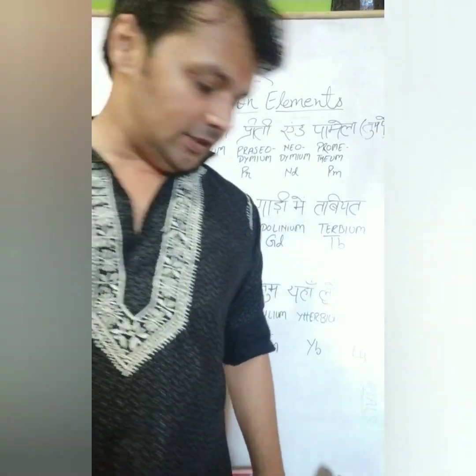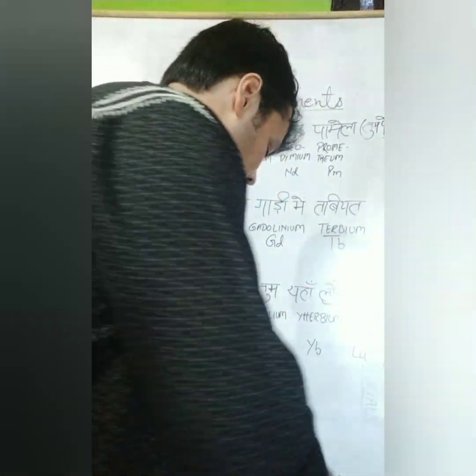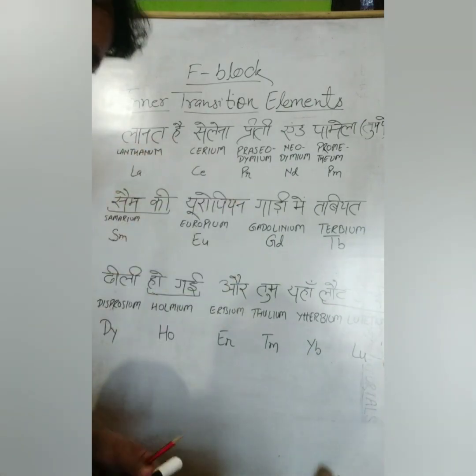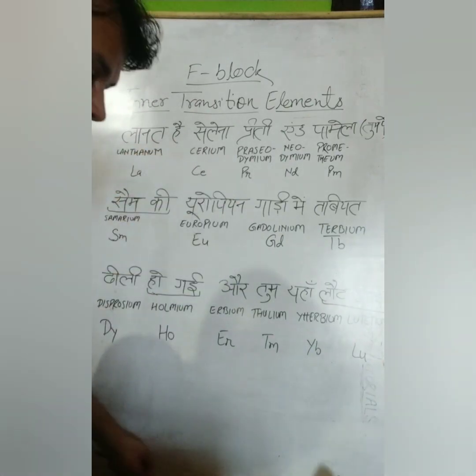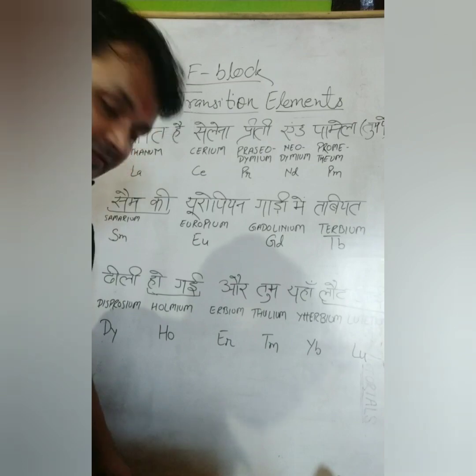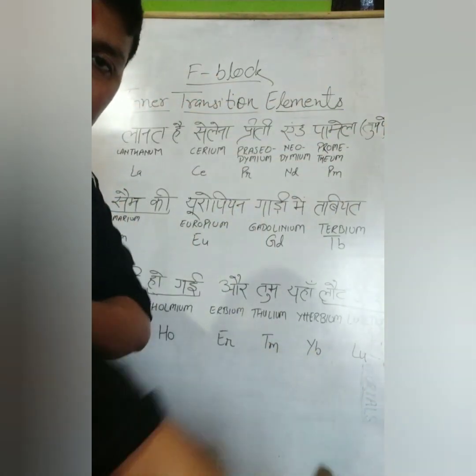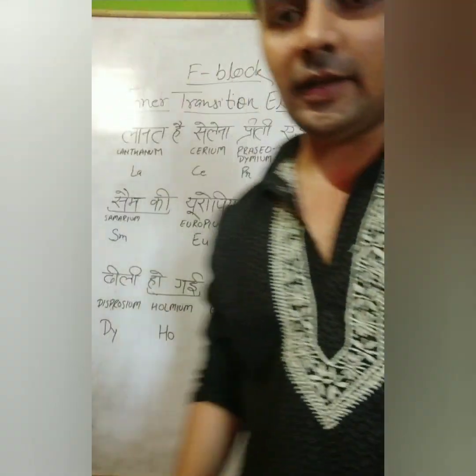We are starting with the final block elements after the D block elements, that is F block elements. So let's start. I have written the trick and names of the elements here so that we can save some time. First take the mnemonic so that we can learn the sequence first.